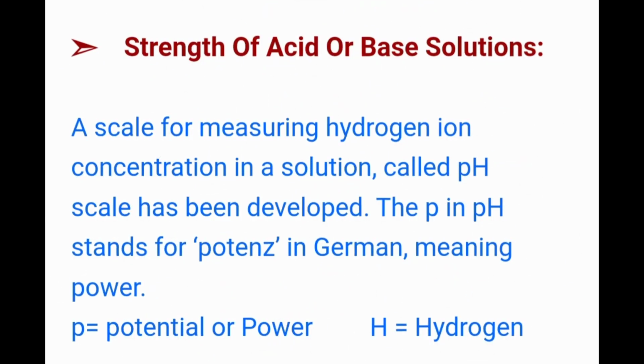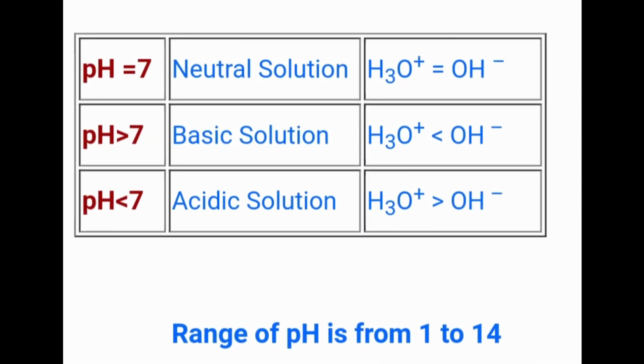Strength of acid or base solutions. A scale for measuring hydrogen ion concentration in a solution, called the pH scale, has been developed. The P in pH stands for Potenz in German, meaning power, P for potential or power, H for hydrogen ion. If pH is 7, it is a neutral solution. If pH is greater than 7, it is a basic solution. If pH is less than 7, it is an acidic solution.